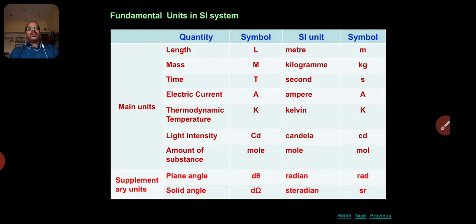Fundamental units in the SI system. There are seven quantities: length, mass, time, electric current, thermodynamic temperature, light intensity, amount of substance, and also plane angle and solid angle. Their symbols are L, M, T, A, K, CD, mole, d theta, d omega.